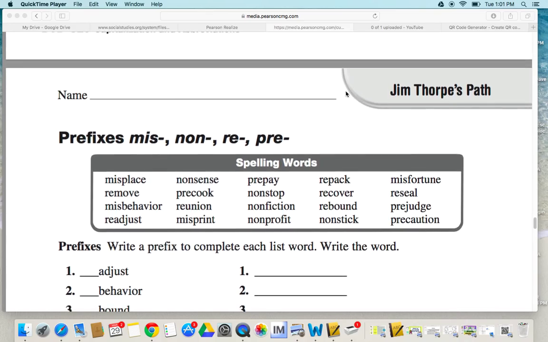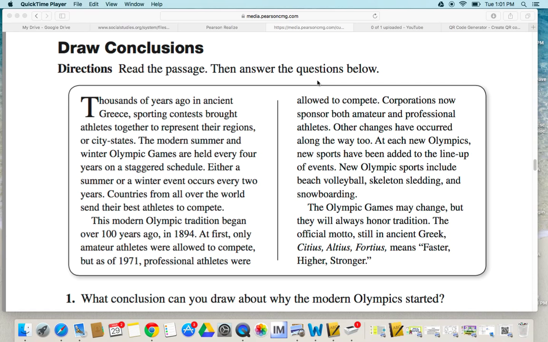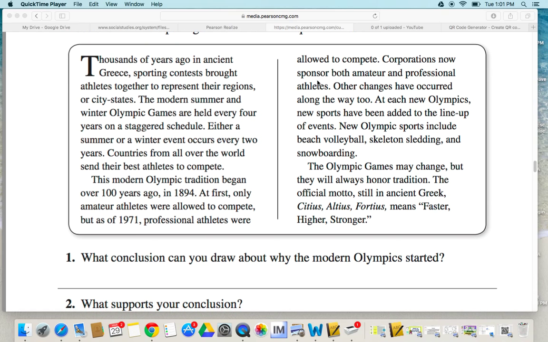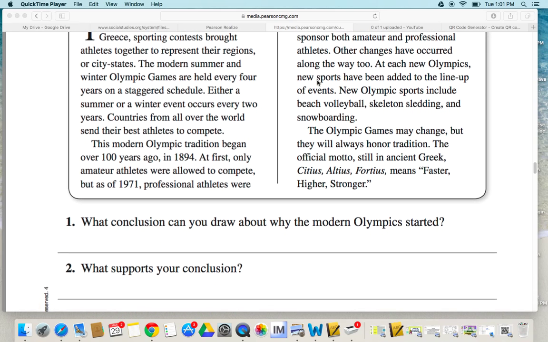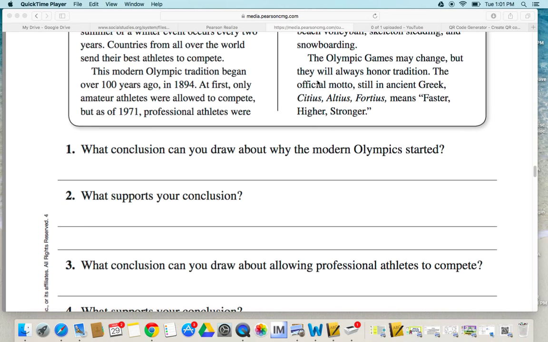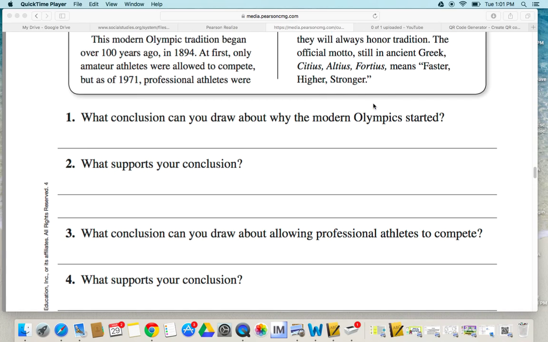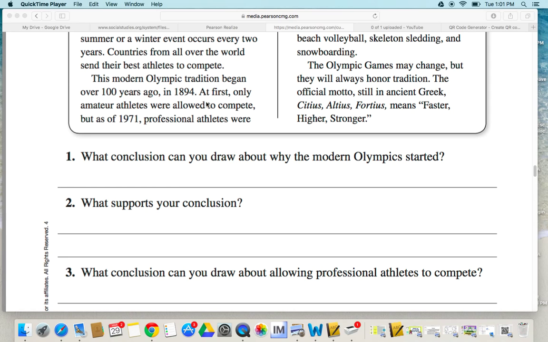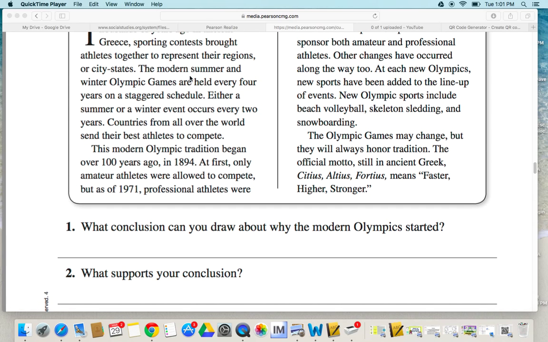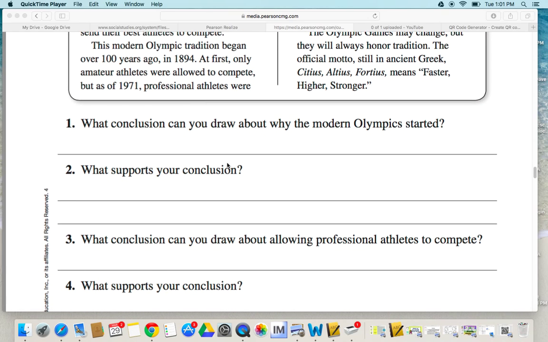On the back side, when you get done, it's draw conclusions. And for draw conclusions, you're going to read the story about the Olympic Games and how they were started, the Summer Olympics versus the Winter Olympics, which is kind of cool because of this summer being the Olympics. Then you're going to answer, what conclusion can you draw about why modern Olympics were started in 1894 versus the actual Greek Olympics before that? And what supports your conclusion?